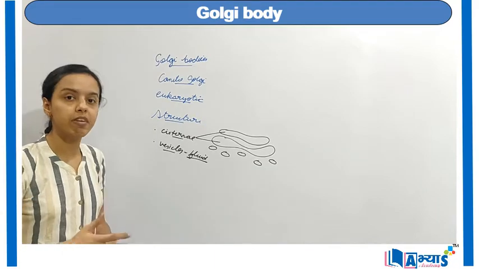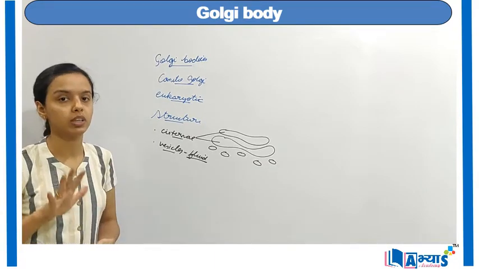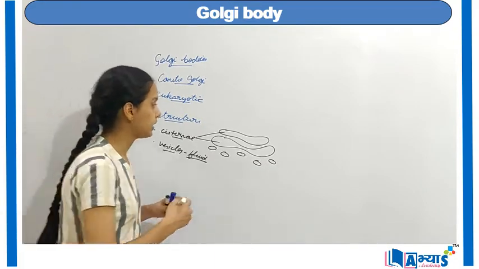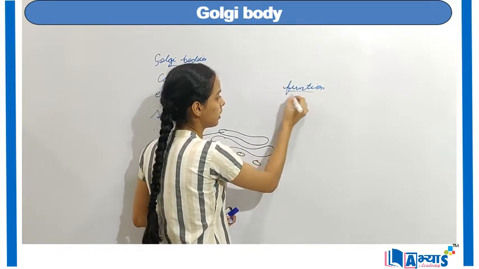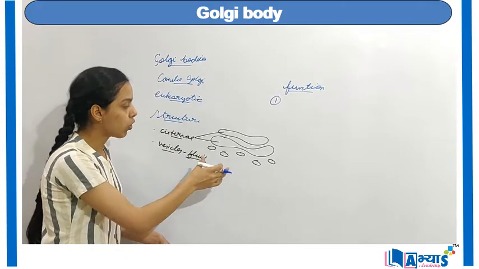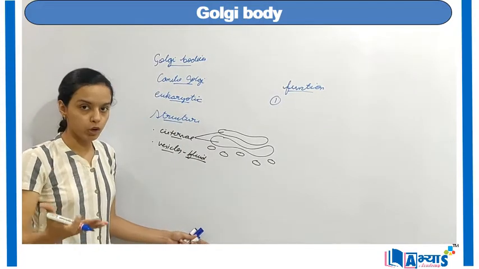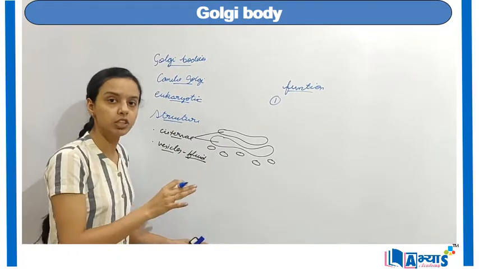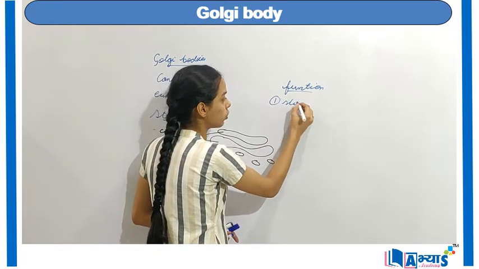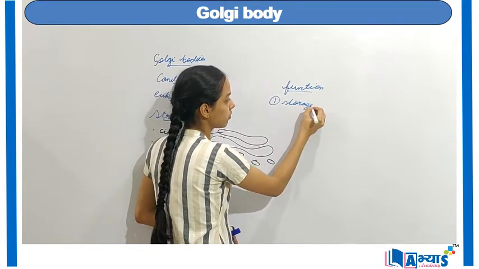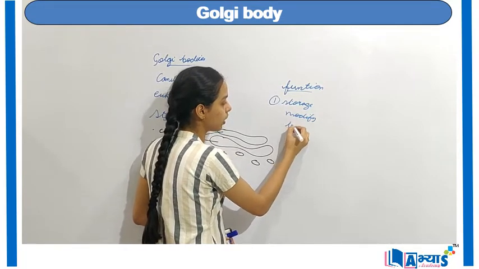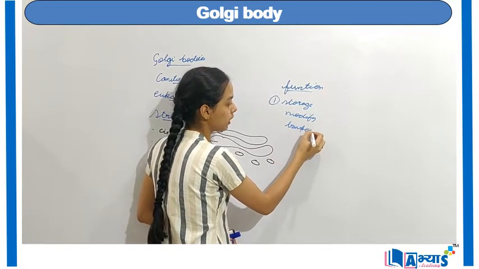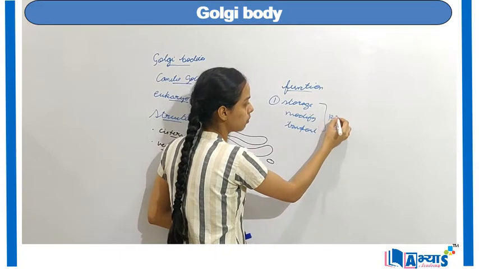Now we can clearly define the functions, which is very important for the case of Golgi bodies. So let us discuss the functions of Golgi bodies. The first function: because Golgi bodies are attached to the endoplasmic reticulum, the main function is to store, to modify, and to transport the proteins. So they transport the proteins.